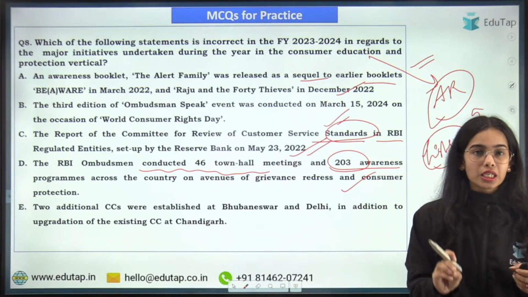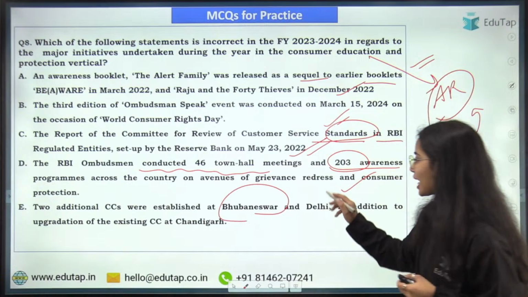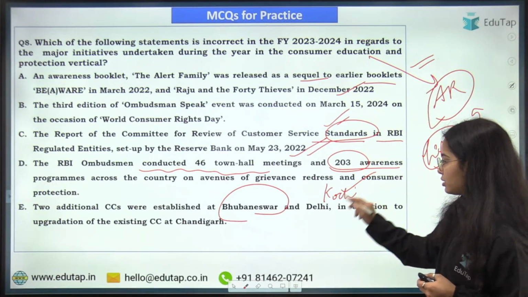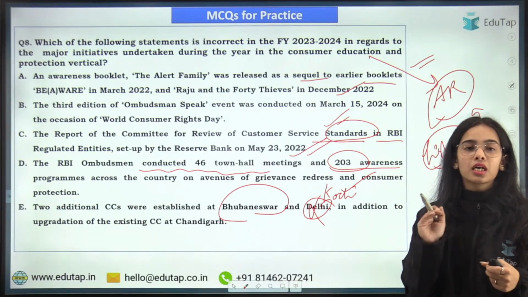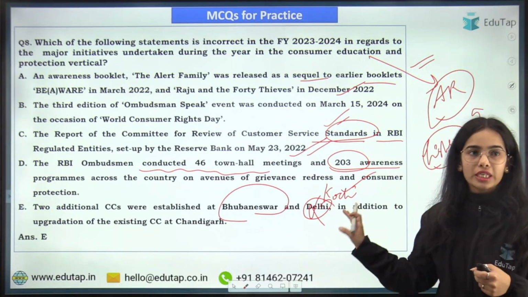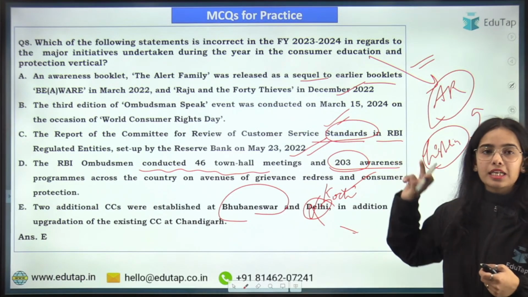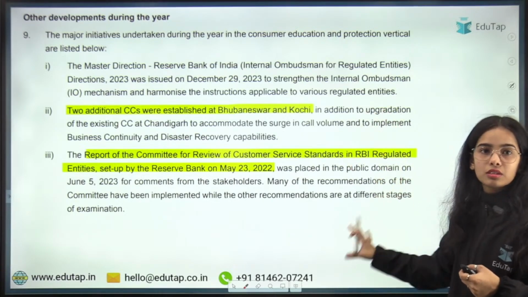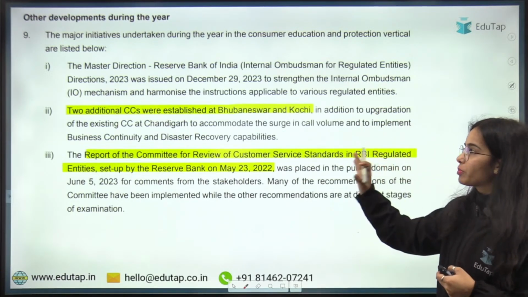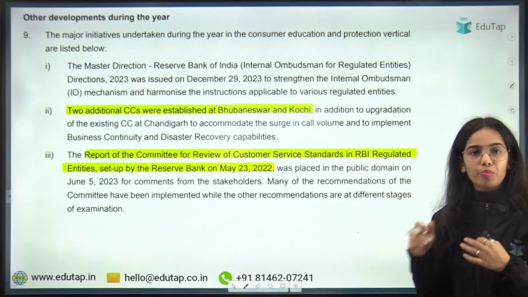The two additional contact centers were established in Bhubaneswar and Kochi, not Delhi, in addition to the upgradation of the existing contact center at Chandigarh. So statement E was wrong, all the other statements are correct. So the incorrect statement is only E. Here you can see the information and the developments during the year given by the RBI in the annual report of the Ombudsman scheme.